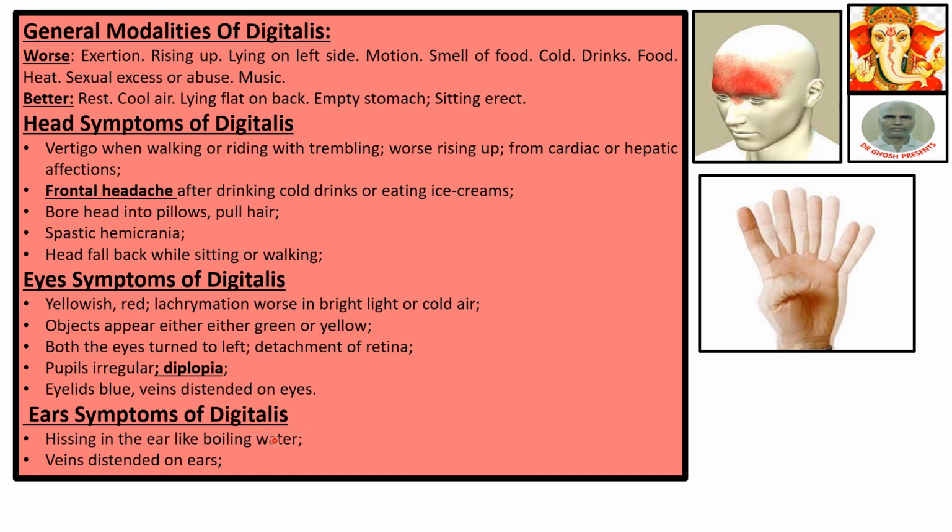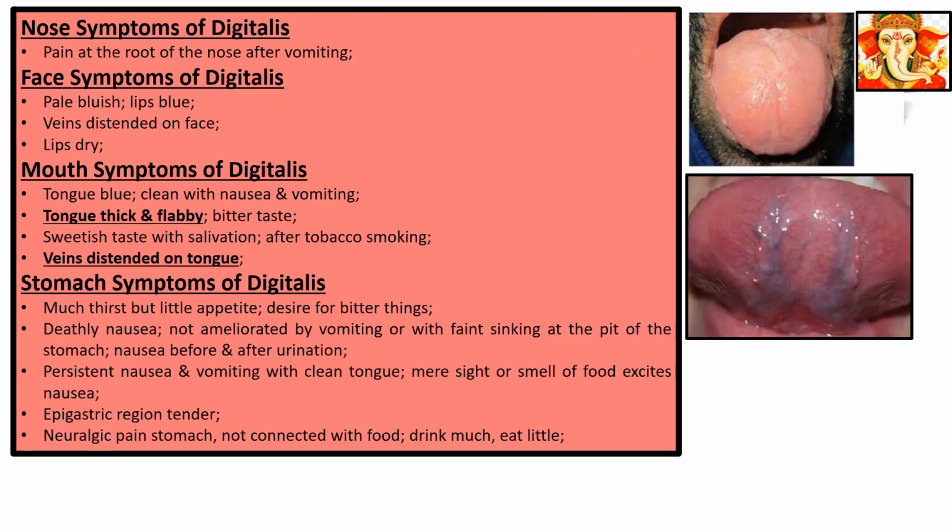Ear symptoms of Digitalis. Hissing in the ear like boiling water. Veins distended on ears. Nose symptoms of Digitalis. Pain at the root of the nose after vomiting. Face symptoms of Digitalis. Face pale, bluish. Lips blue. Veins distended on face; you can see the distended, swollen veins on the face of the patient. Lips dry. Mouth symptoms of Digitalis. Tongue blue, clean with nausea and vomiting. Tongue thick and flabby.